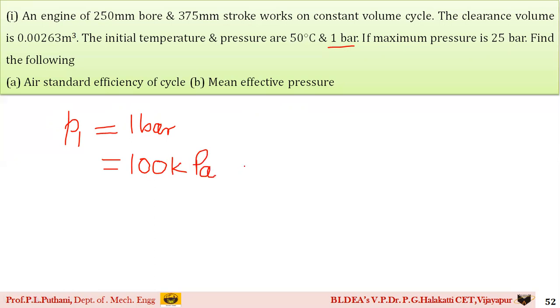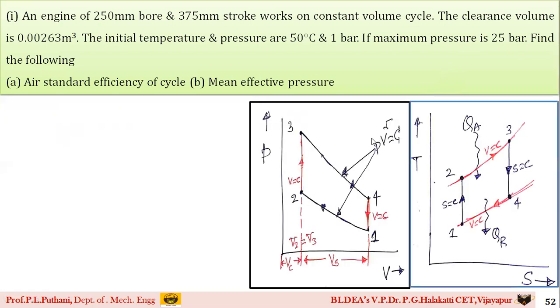Similarly, students, if you observe carefully, he has said maximum pressure is 25 bar. To understand this point, you need to draw the PV diagram of the Otto cycle. Already we have discussed how to draw the sketch. So this is the resulting PV and TS diagram of the Otto cycle. If you observe through your PV diagram, the highest pressure is where?